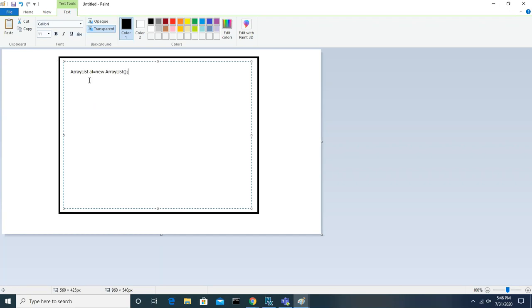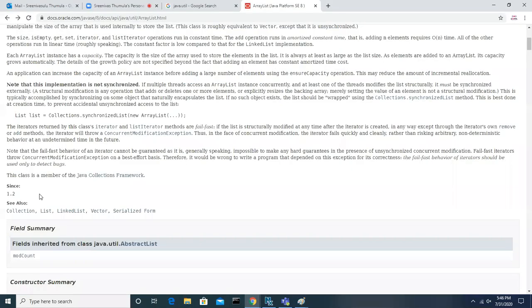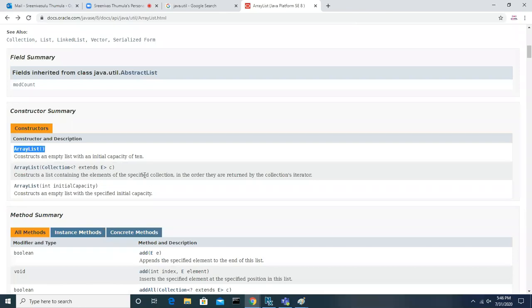Now I created an object for ArrayList, but which constructor did I use, guys? Default constructor. Even you can use another parameter constructor.